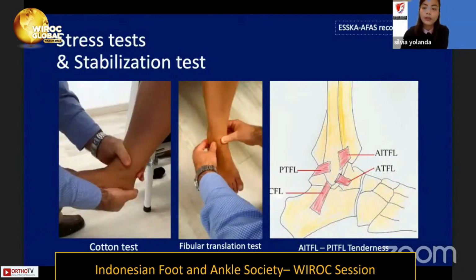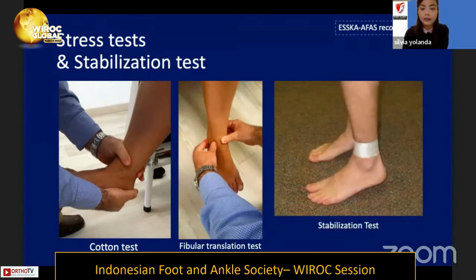The diagnosis of high ankle sprain is quite difficult and controversial. There are several maneuvers that we can perform to physically diagnose a patient with high ankle sprain. First, the stress tests consist of the Cotton test and the fibular translation test, and also the patient will come with tenderness in the syndesmosis area.